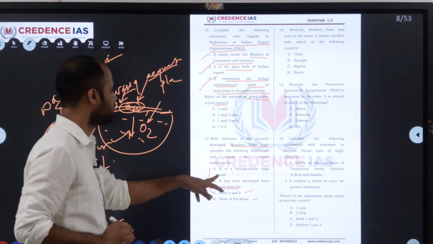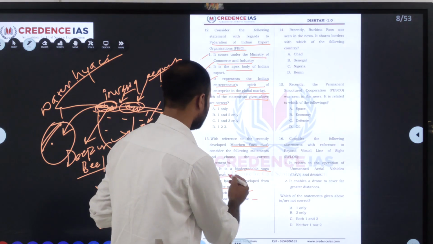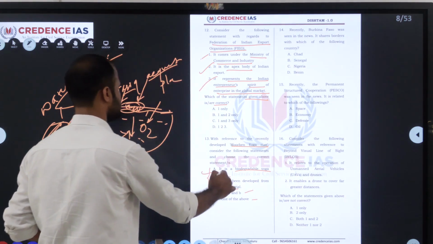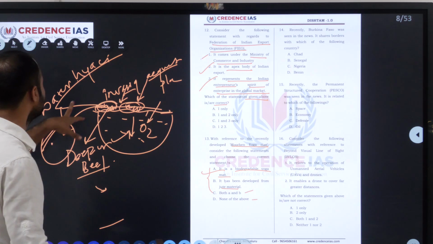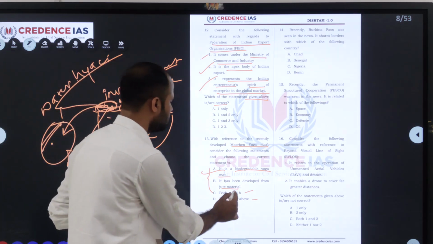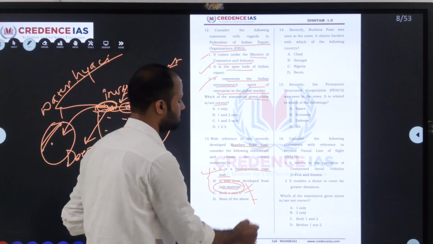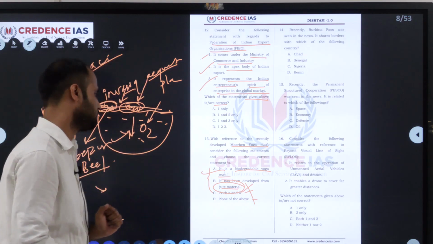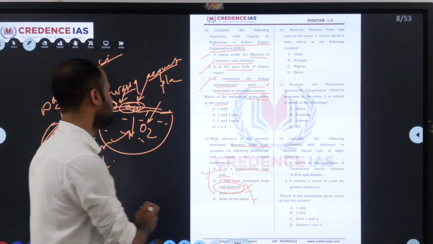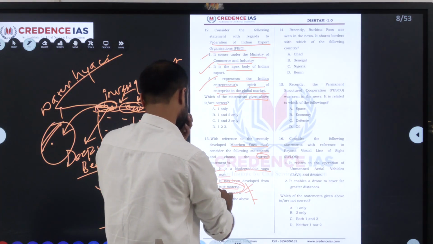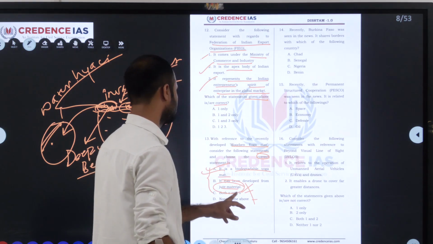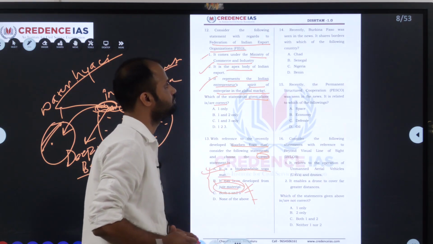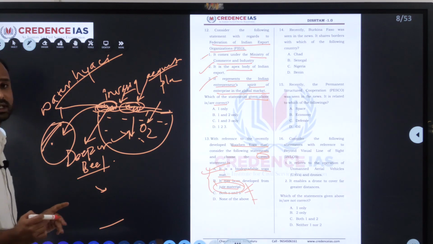So Moraine yoga mat is a biodegradable yoga mat because we have seen it is developed by using water hyacinth. So it was developed from the jute material they have given. This is wrong because we have seen it's developed from the water hyacinth. So with this we can eliminate this. They have asked for the correct statement. The first one is only correct. The both is wrong because B1 is wrong. I hope you understand this.